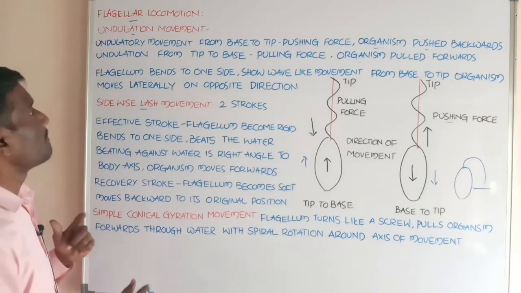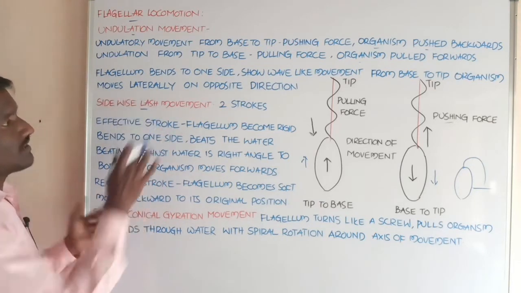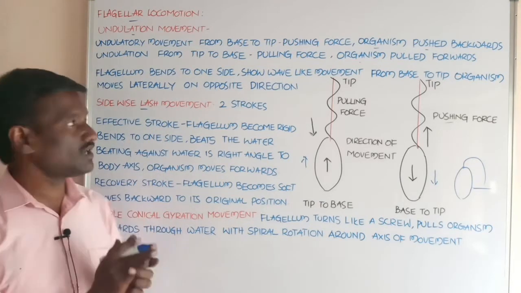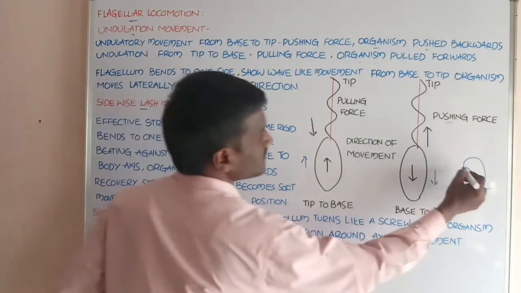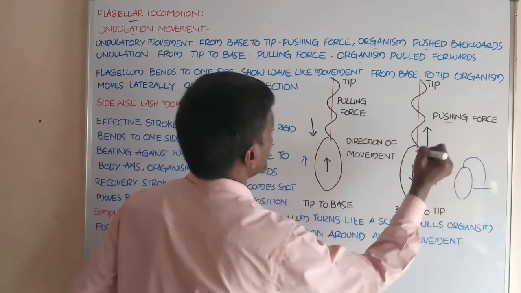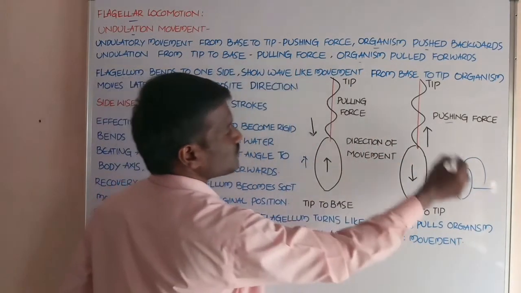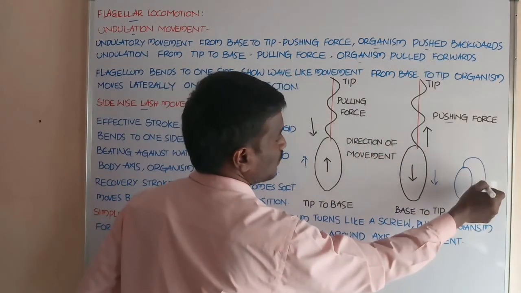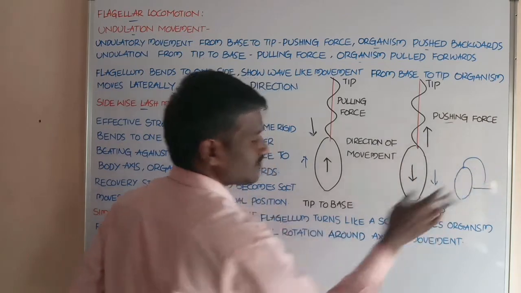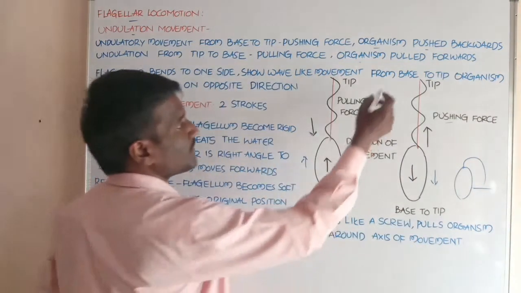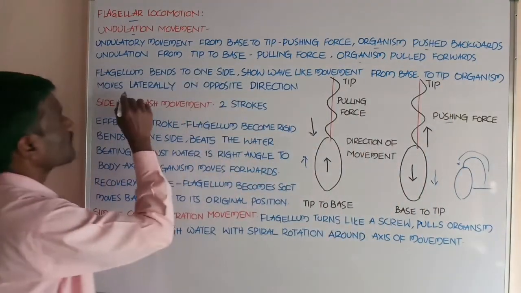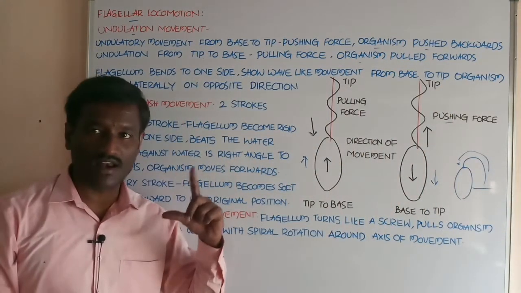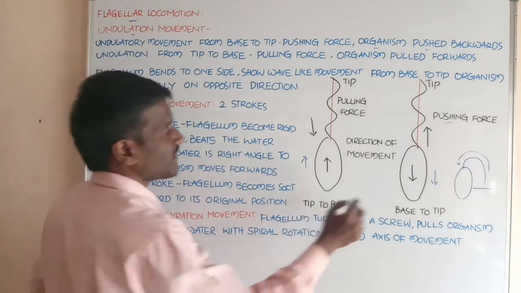Okay, and another type of movement, if you observe, the flagellum bends to one side. Student, the flagellum bends to one side and shows a wave-like movement from the base to the tip. And the organism moves laterally in the opposite direction.